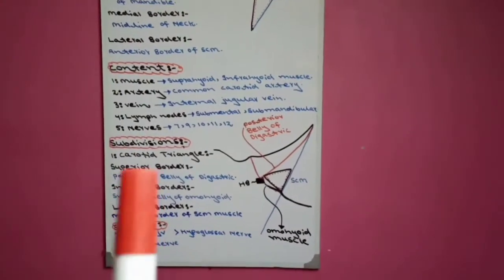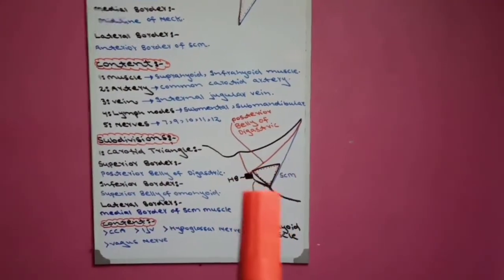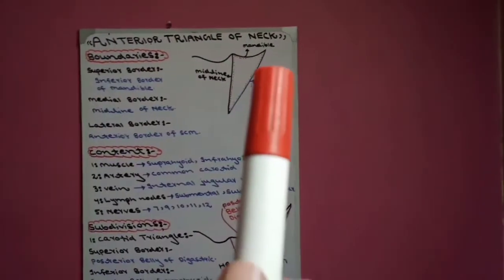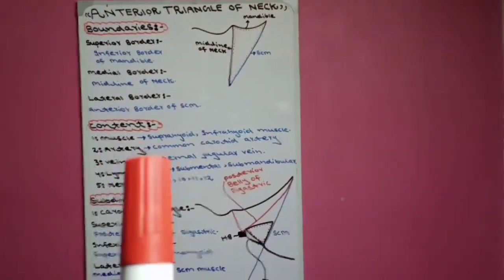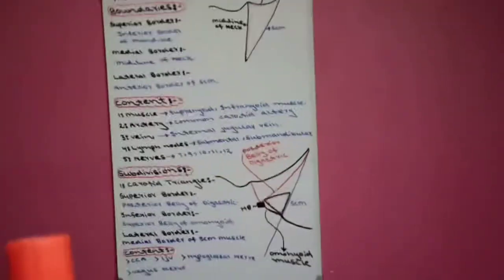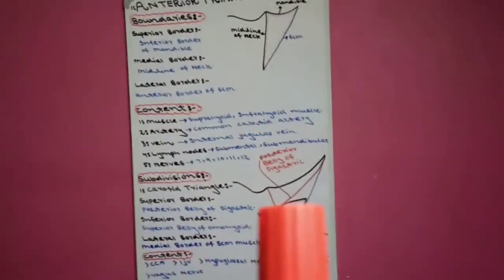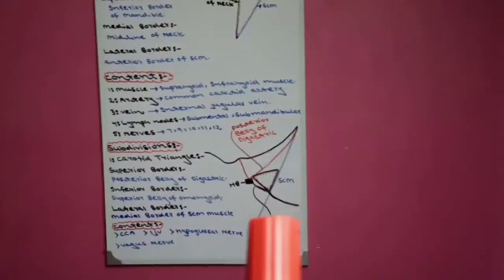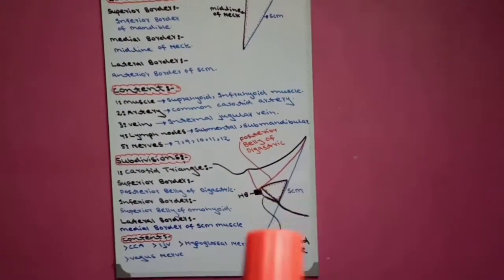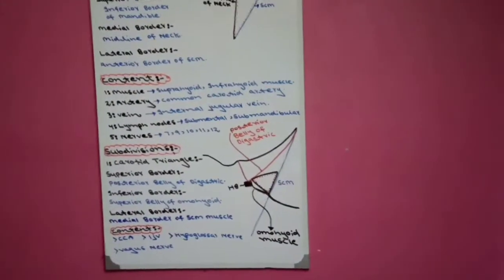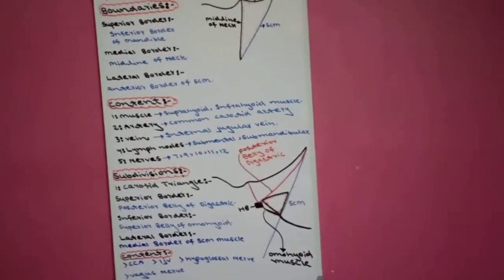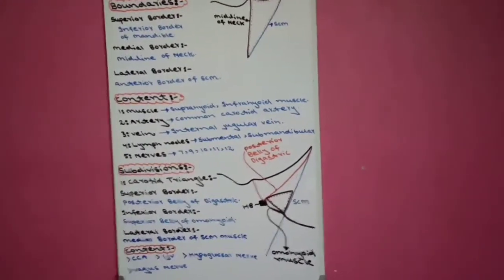Now in carotid triangle, first we study the diagram of anterior triangle of neck, then we study the border, then we study the content. Same process we follow here. In subdivision, first we understand the diagram of subdivision triangle, then its border, then its content, and we should write the same process in exam in theory.